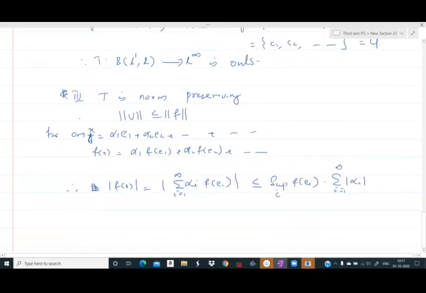And x equal to alpha 1 E1 plus alpha 2 E2 plus etc. means x is the sequence alpha 1, alpha 2, etc., alpha n, etc. in L1.